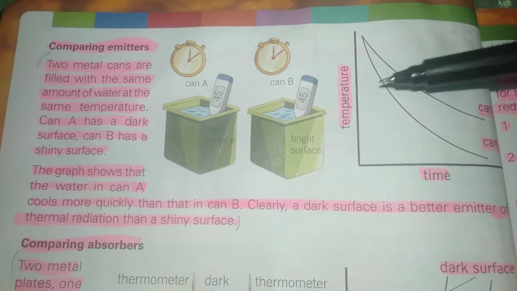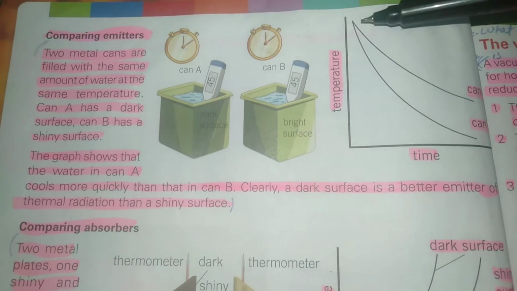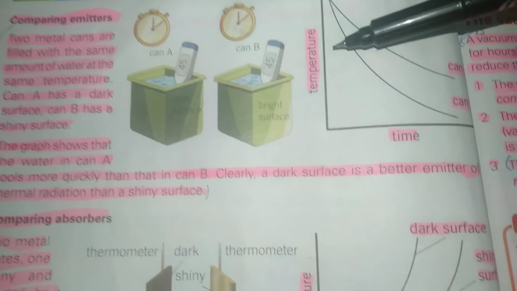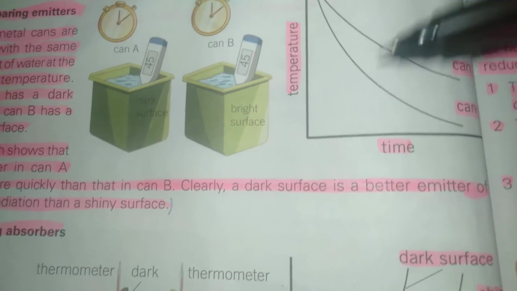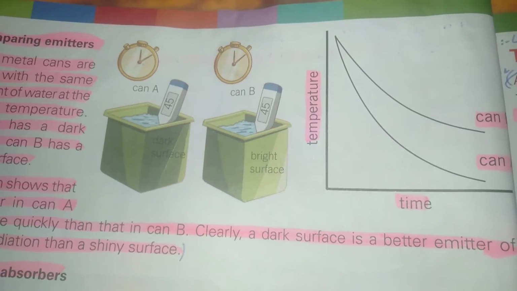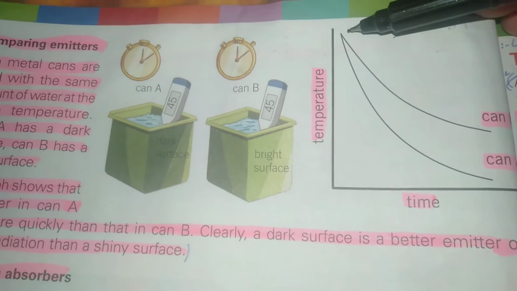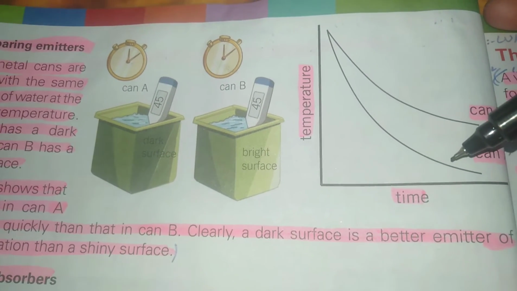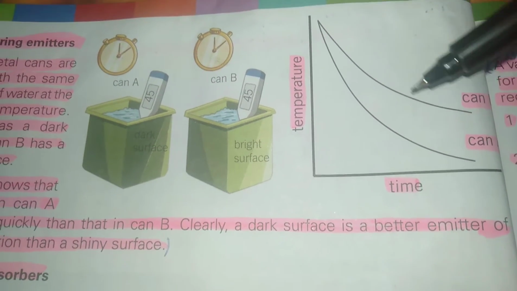In this graph that is plotted between time and temperature, time is taken along the x-axis and temperature along the y-axis, and we can see that this graph also shows that water in can A cools quickly as compared to the water in can B.